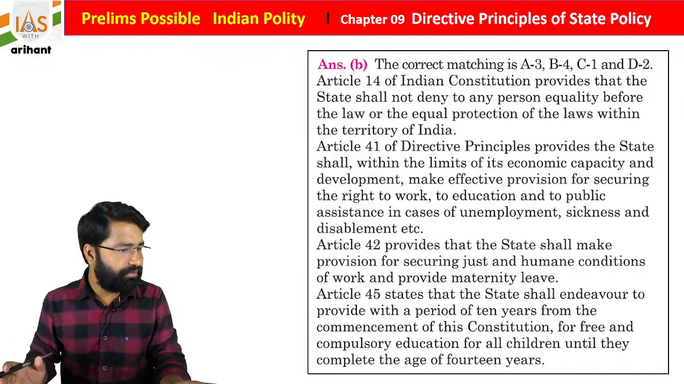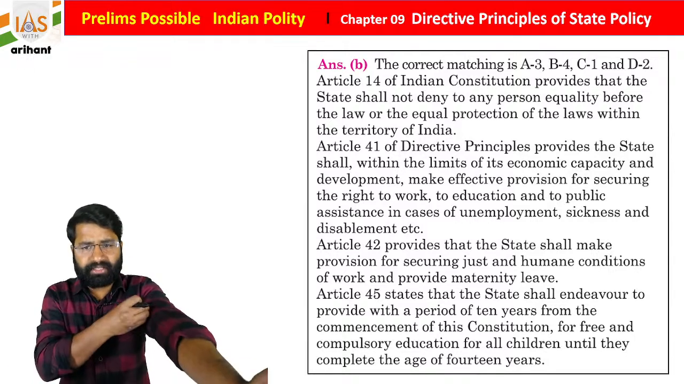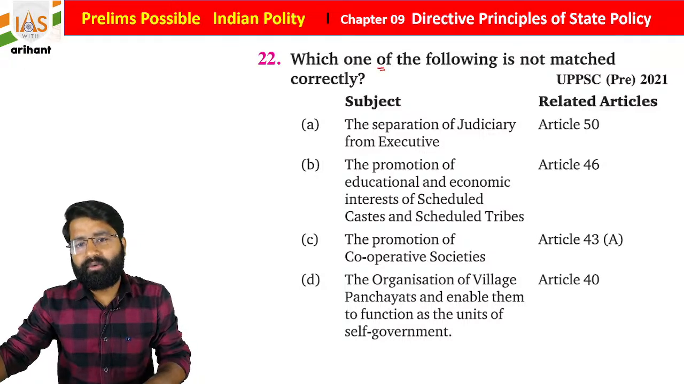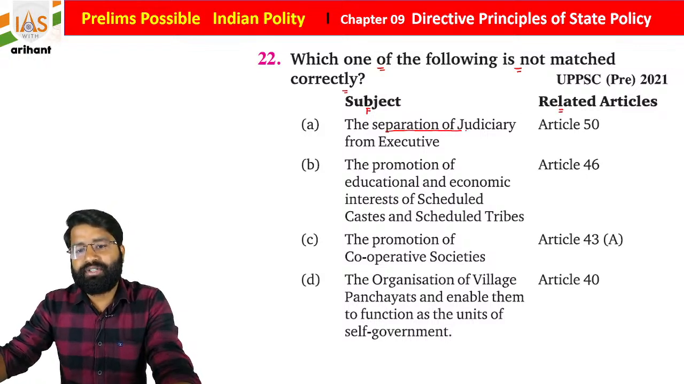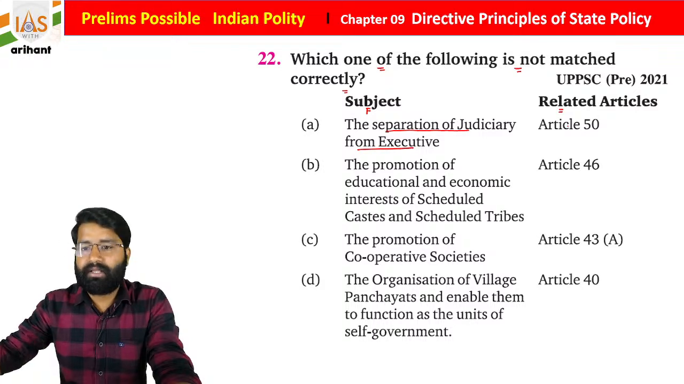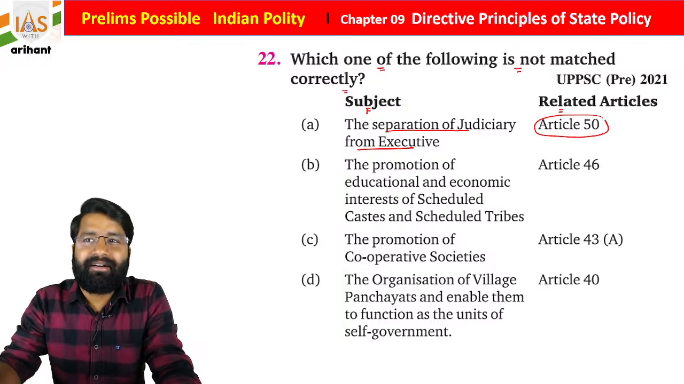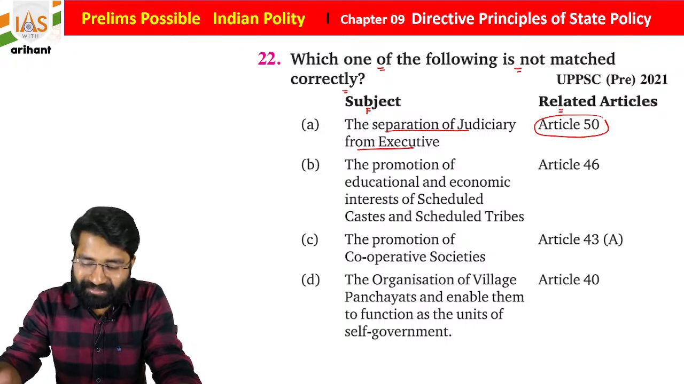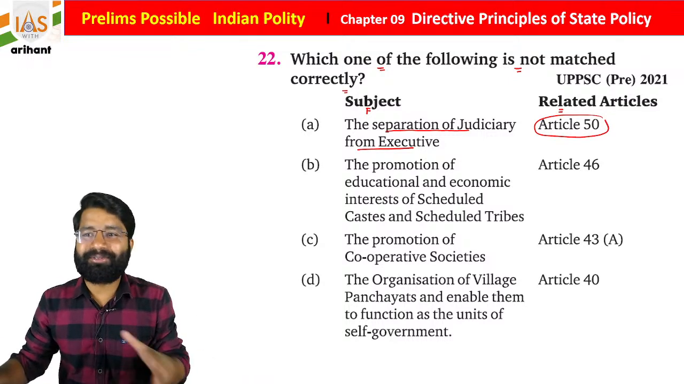We already discussed the same. Do you guys need an explanation on that matter? Just tell me in the comment box, then I will go through it. Okay, now which one of the following is not matched correctly? Here one side is the subject and the other side is the related article. Separation of judiciary from executive, Article 50. Because sometimes repetition, I just got bored repeating the same sentences on DPSP, and even after listening you also feel the same.